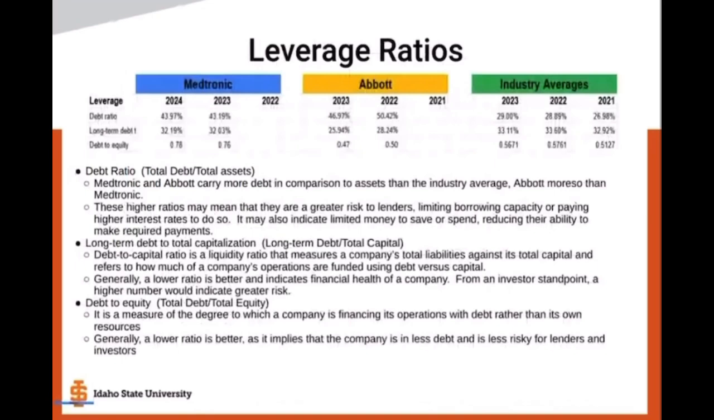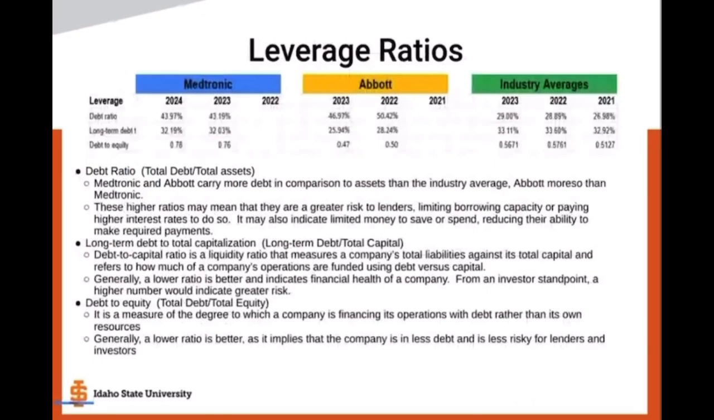As we can see across the first line, both Medtronic and Abbott carry significantly more debt in comparison to assets than the industry average. Anywhere between 14% more on the Medtronic side and a little bit higher, 17 to 21% for Abbott. So Abbott's more so carrying more debt in comparison to assets than Medtronic, and much more so than the industry average.